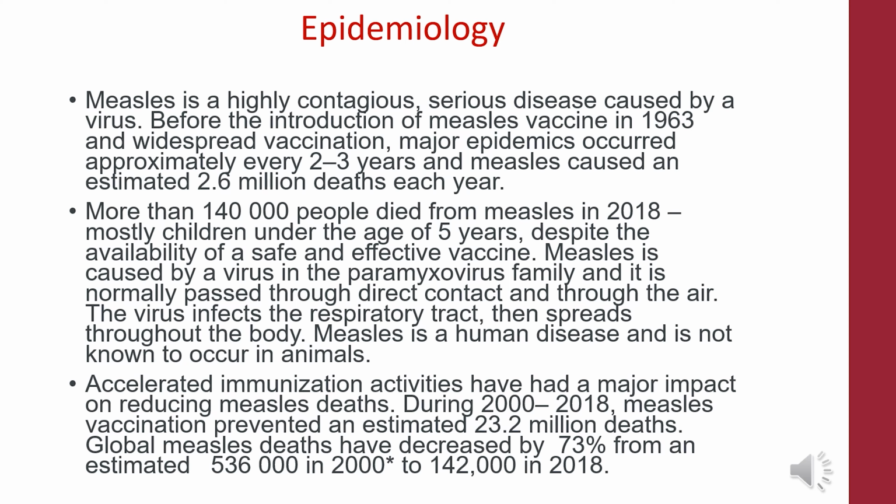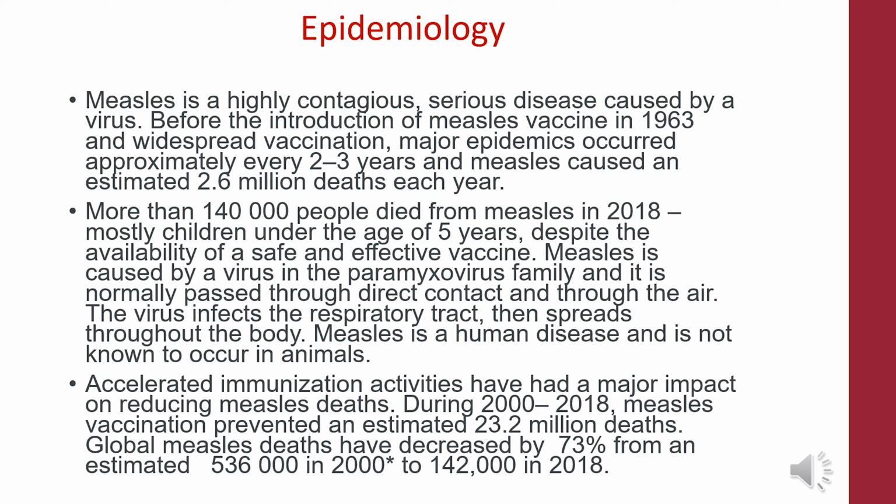More than 140,000 people died from measles in 2019, mostly children under the age of 5 years, despite the availability of a safe and effective vaccine.